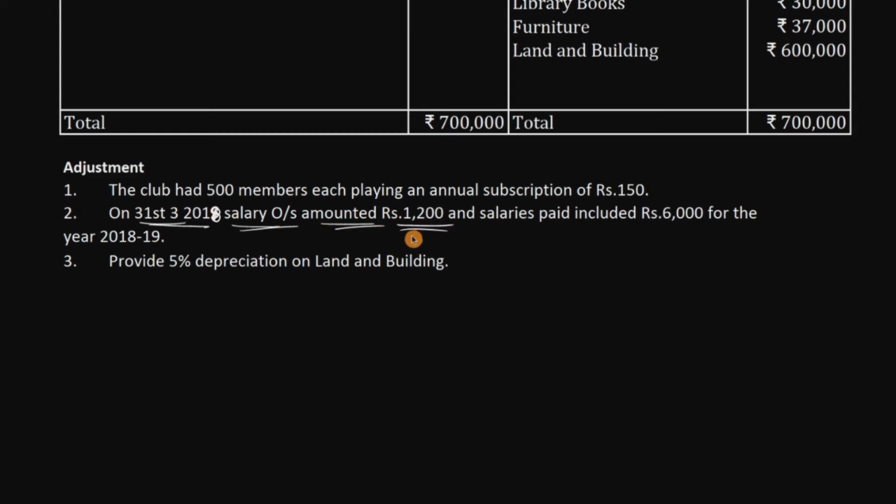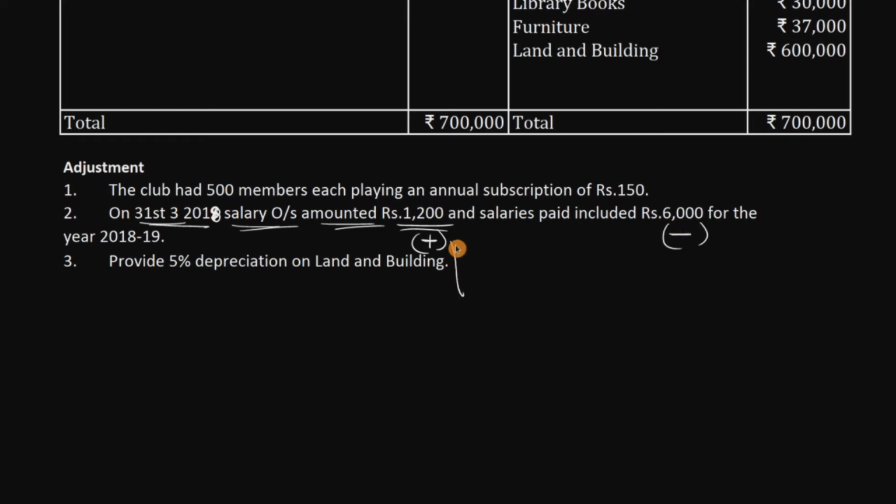That means this year they got 1200 salary. We should add this to salary. Okay, next, salary prepaid including 6,000. Again, here they paid 6,000 in advance to the salary, so this will be subtracted.